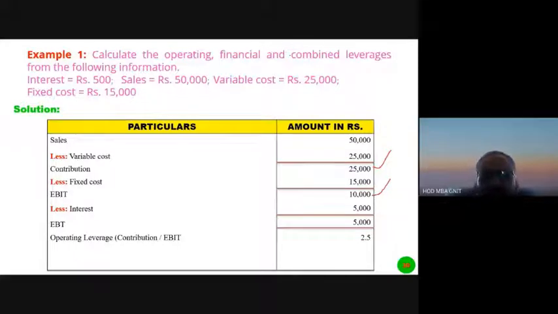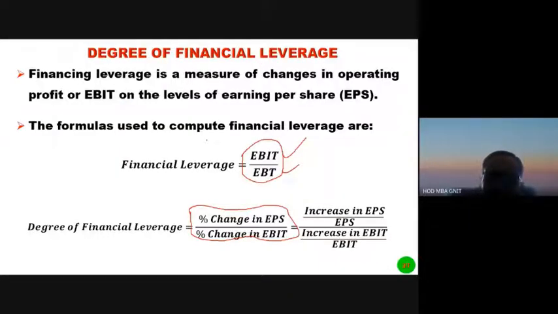Next, what is to be calculated? Financial leverage. What is the principle for financial leverage? Financial leverage is equal to EBIT by EBT.